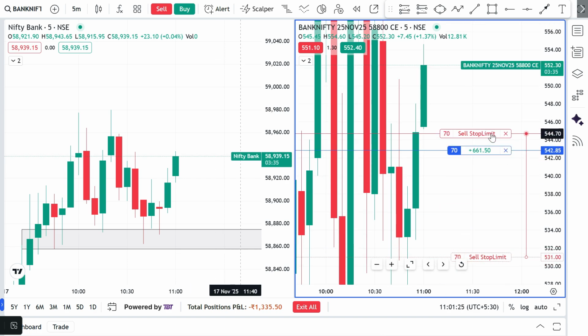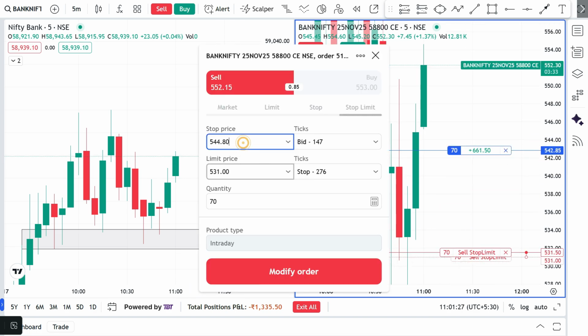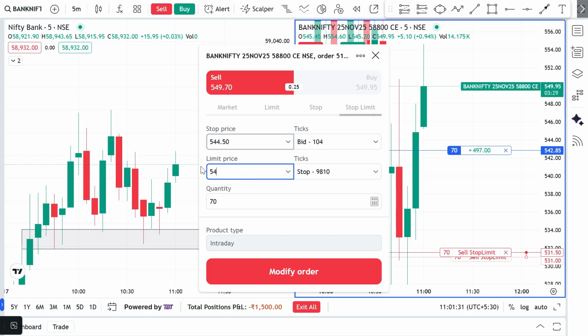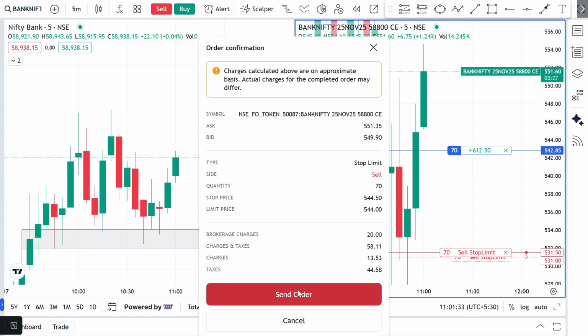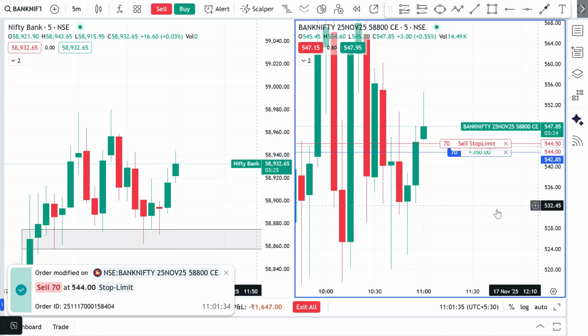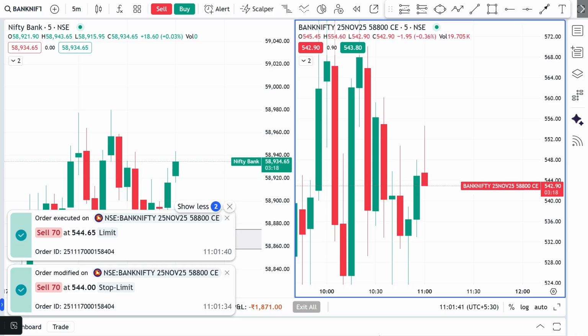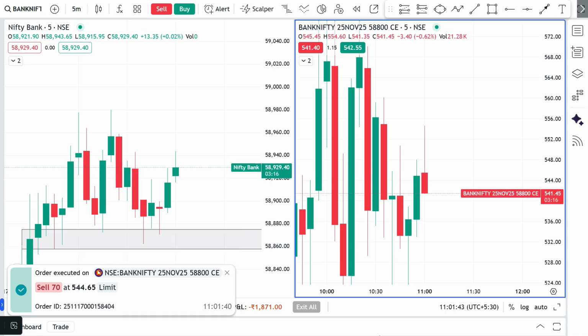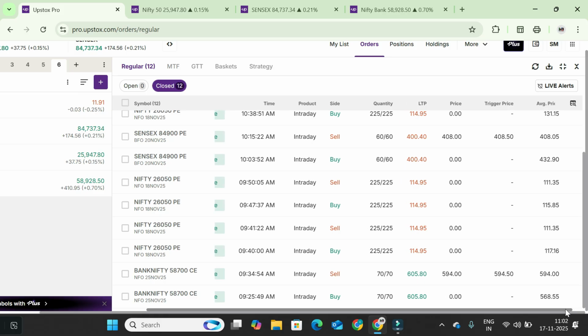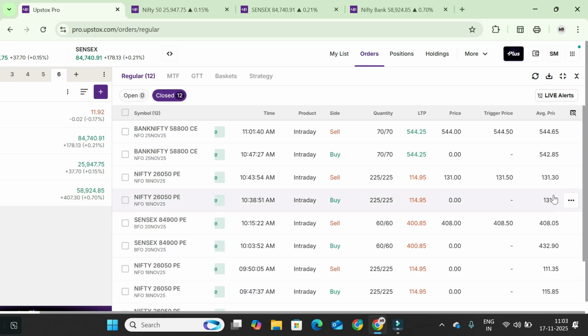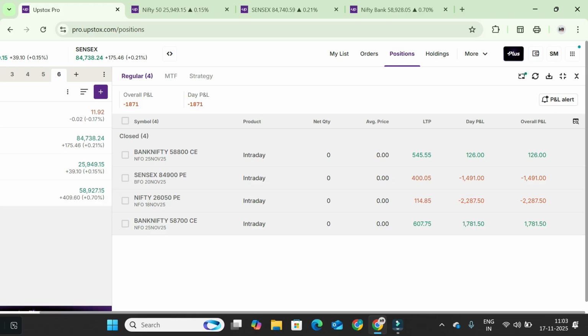Okay, you can see the ratio started. It already gave a 1:1 profit, so that's why I'm updating my trail. The reason is I'm still not confident about this upside move. It might be a chance for consolidation also. That's why I updated. Okay, you can see spot is trying to go bullish, but options are falling. Okay, our trail got triggered. You can see we booked just 2 points only. It's okay, let me show you the final PNL.